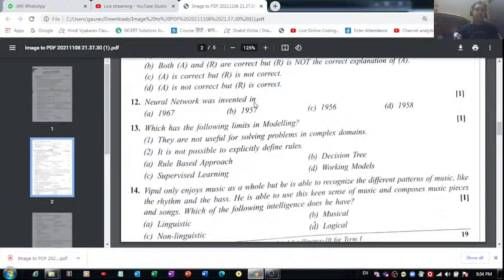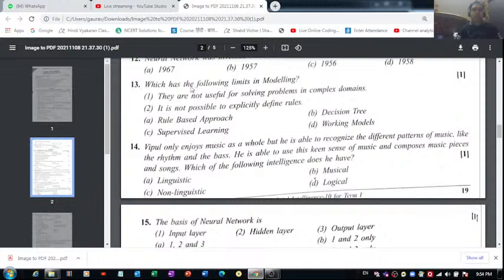Neural network was invented in. So you guys have to tell me in which year was the first neural network invented. So it's 1958. That's the correct answer. So option D, you can tick mark for this.